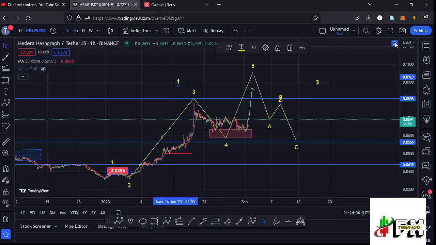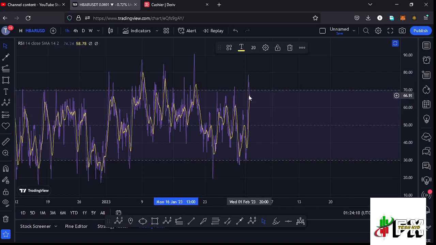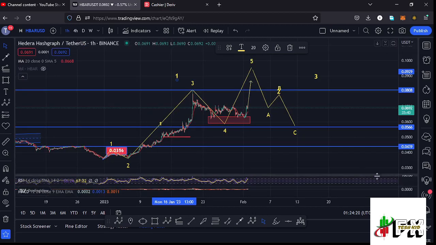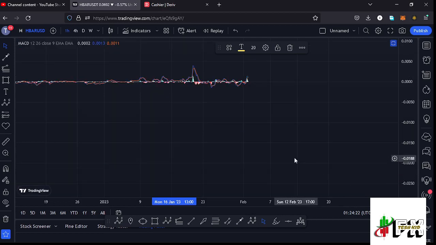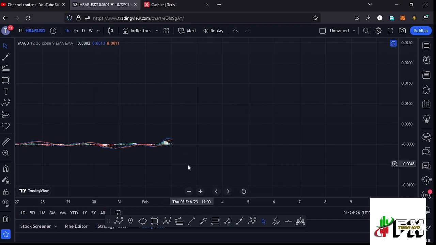And also taking a look at the indicators to see what movements will be supported here on the RSI. On the RSI, we are trading at around the 67 mark, meaning we have massive room for us to support further movements to the upper side in the formation of that wave 5. And also taking a look at the MACD, here on the MACD we have been able to print a bullish cross, fully supporting higher prices here on the Hbar chart.